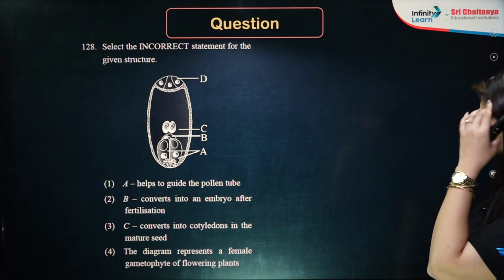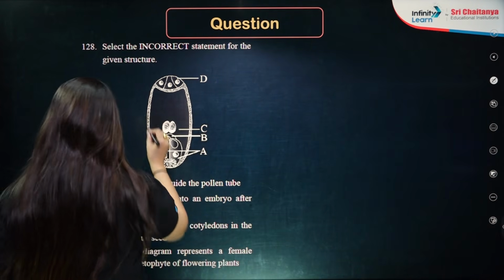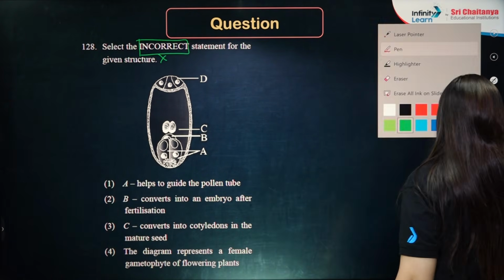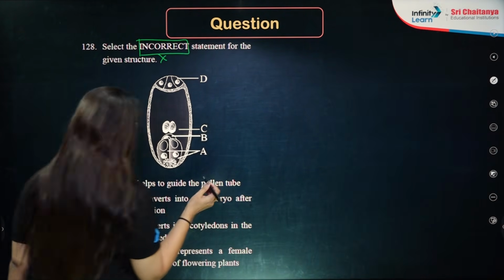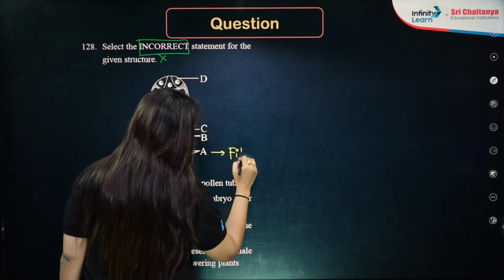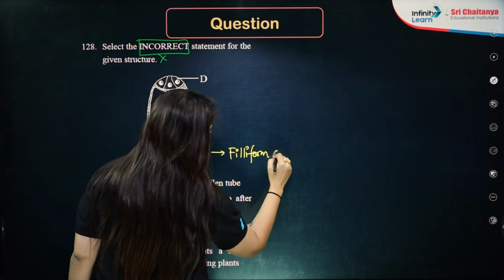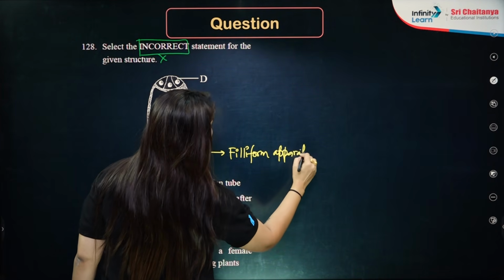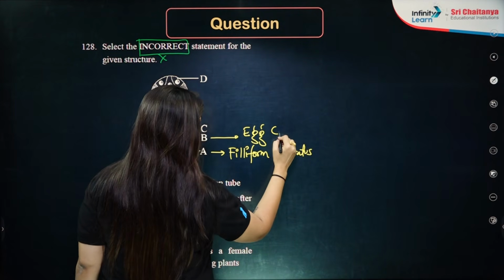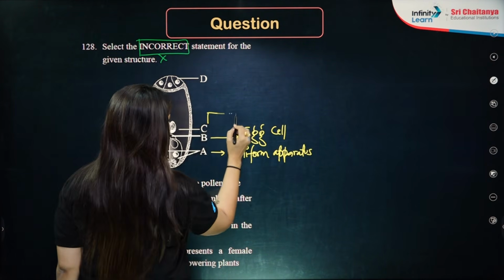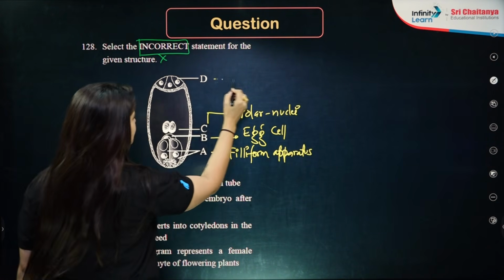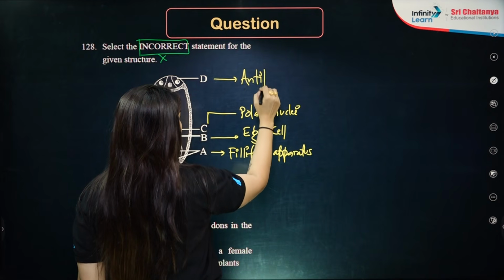Next question. Select the incorrect statement for the given structure. We need to find out the wrong statement. If you look at this diagram, this is a typical structure of embryo sac, wherein these two are my synergids and this A is basically my filiform apparatus. Then we have this B, which is my egg cell. This C is my polar nuclei. This D is my antipodals.